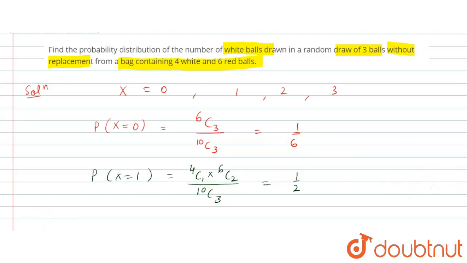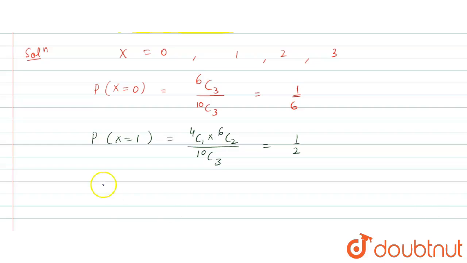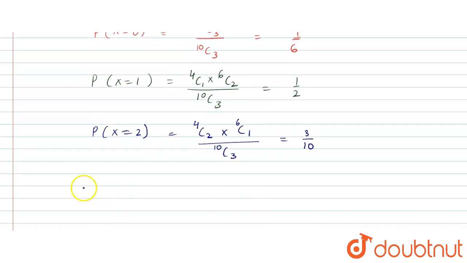Similarly, when there are 2 white balls, so when X is equal to 2, there are 2 white balls, then it must be 4C2 multiplied by 6C1, 2 white balls and 1 red ball, divided by 10C3. This is the probability. On simplification, it will give me 3 by 10. And the last one is when all the balls are white, so it will be 4C3 divided by 10C3, and this is nothing but 1 upon 30.